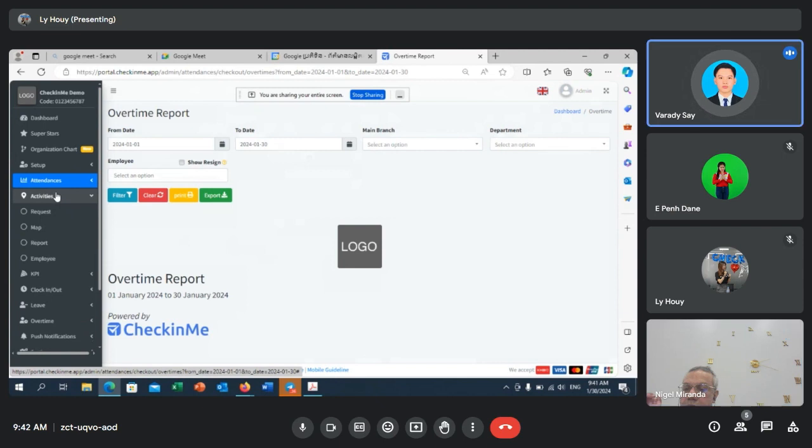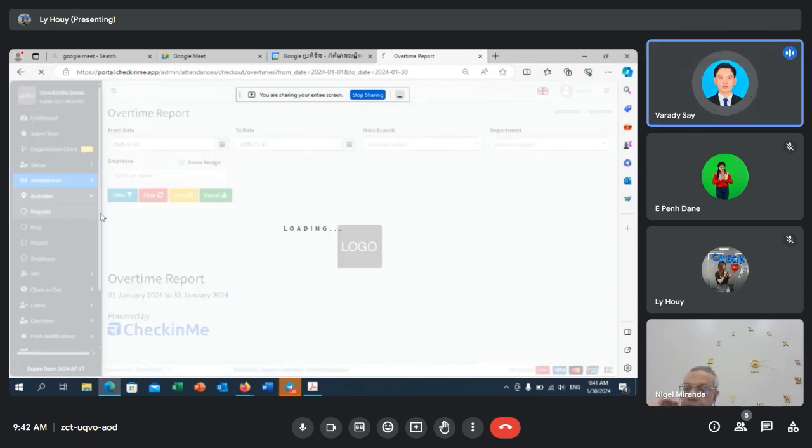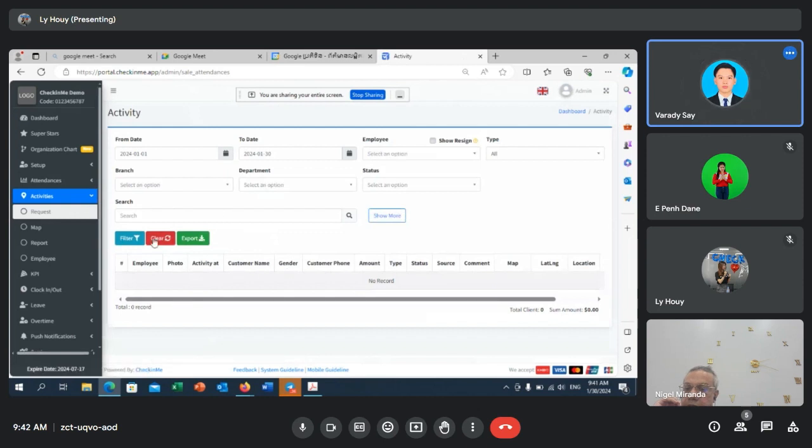For the activity, I have already explained it to you, but let me go again right here. For the request function, it records every time your employee uses our functions from their phone. As I told you earlier, this one is mainly focused on the salesperson.